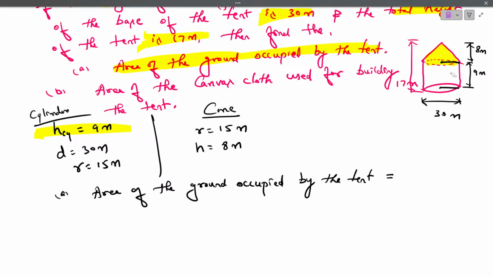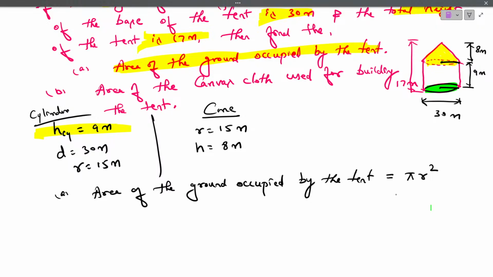Which area the ground has occupied? I'll show you. The area of the ground which is occupied by the tent is this. This is the area the tent has occupied. Which area the tent has occupied? That is the base. The base area, it is in the form of a circle. So we have to use area of a circle. Area of circle is pi r square. So this is the area the ground has occupied by the tent.